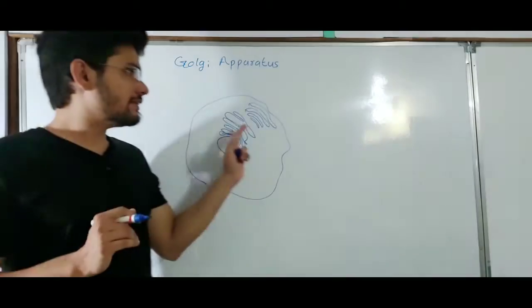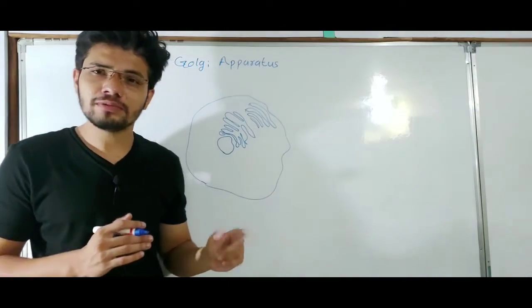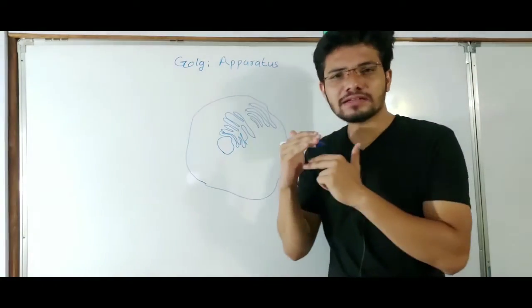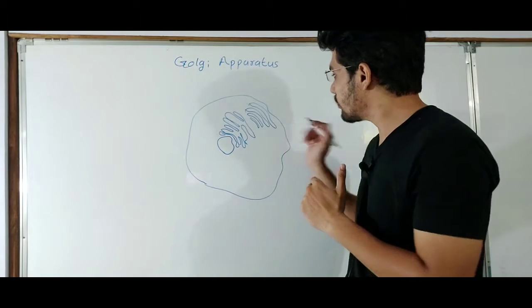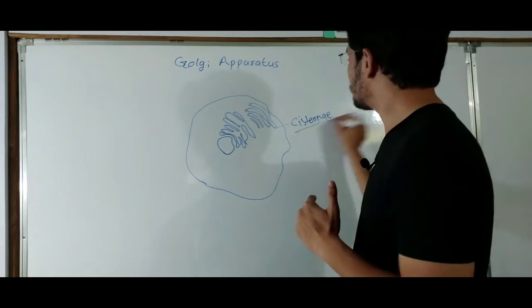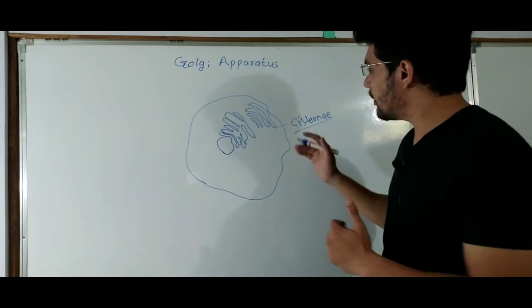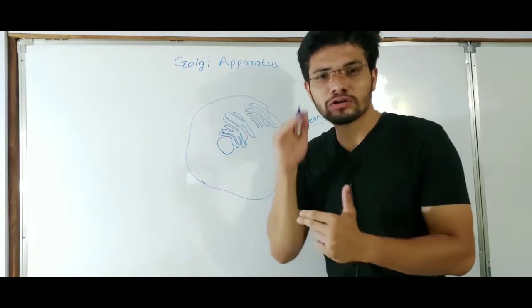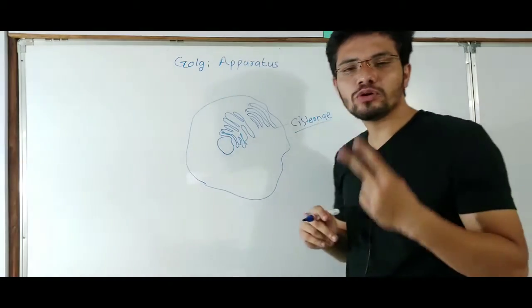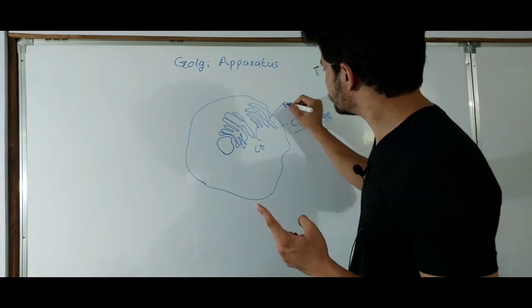So basically, these Golgi apparatus are of a similar structure to the endoplasmic reticulum. They are also made up of flat sac-like structures called cisternae, or cisterna, whatever you may call it. So basically, they are made up of these folded, disc-shaped sac-like structures, and they have mainly two phases, which are the cis phase and the trans phase.